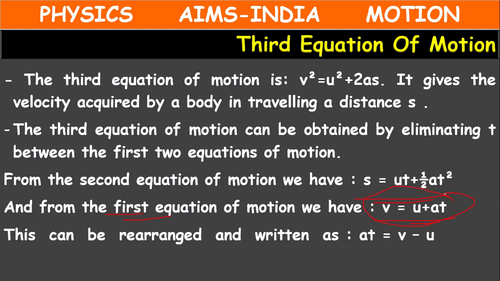This first equation of motion can be rearranged as at equal to v minus u. u will come to this side, at equal to v minus u, or t equal to (v minus u) by a. Like that we can write.